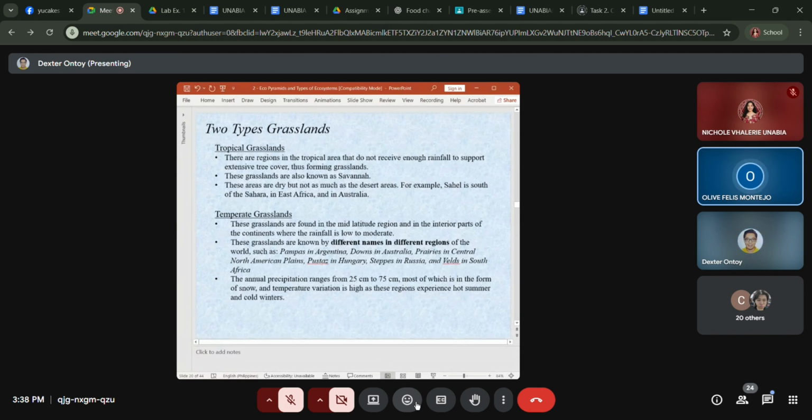The annual precipitation ranges from 25 centimeters to 75 centimeters, most of which is in the form of snow, and temperature variation is high as these regions experience hot summers and cold winters. We say hot summer, but it's not as hot as when you are in the tropical area. So these are the temperate grasslands, and as mentioned, two general categories or types of grasslands.